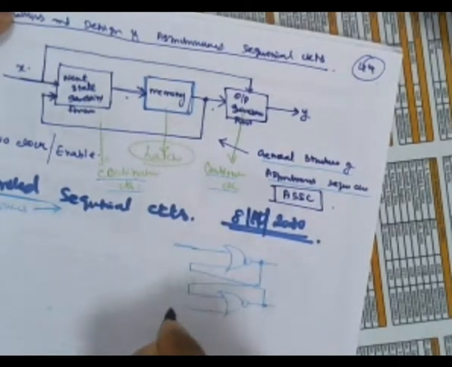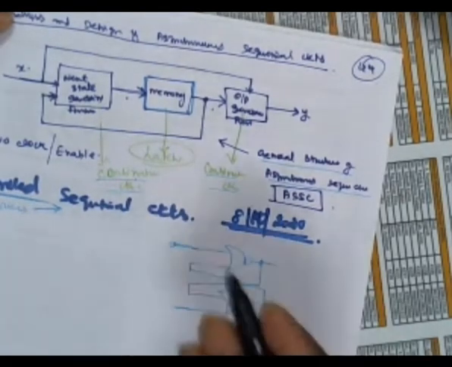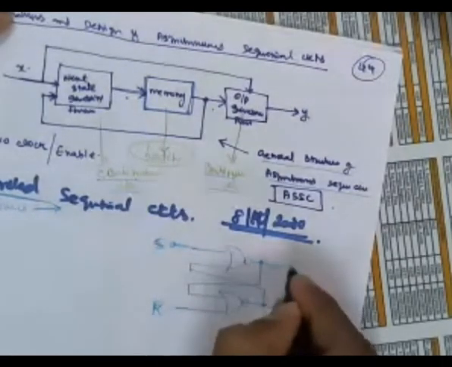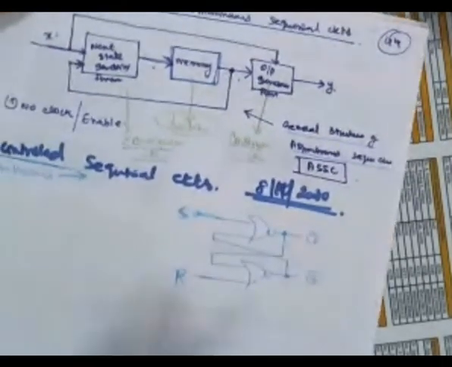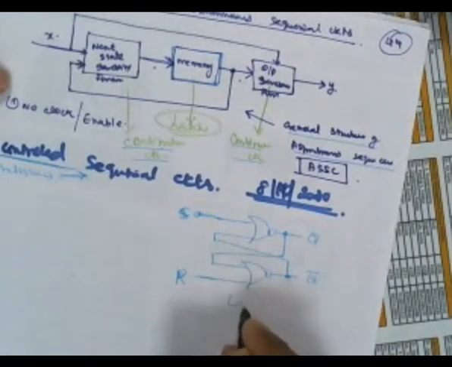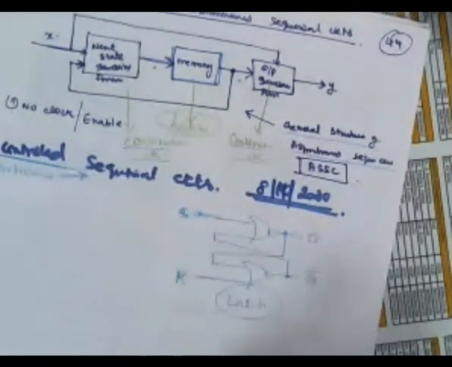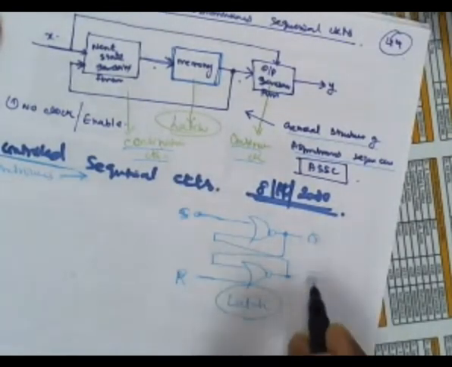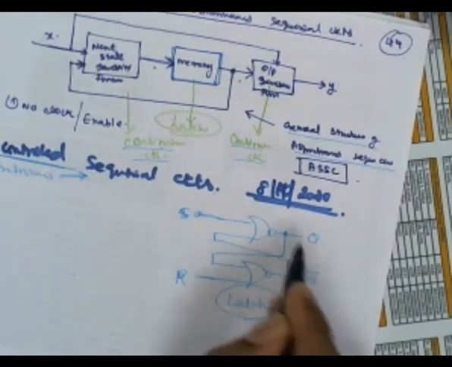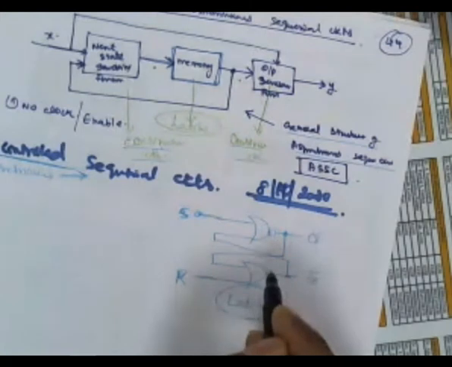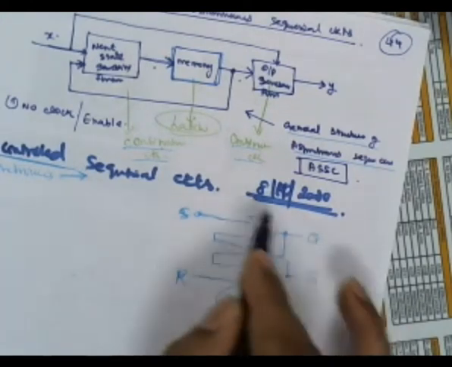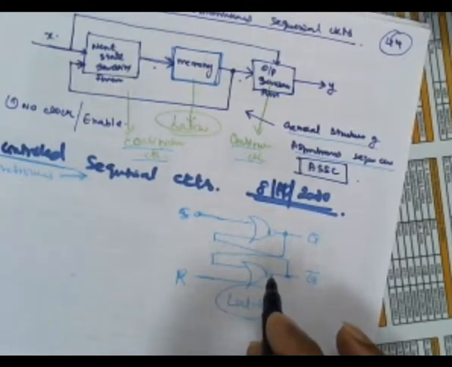In general, you take it as R, S, R, S. This is a Q, this is a Q bar. So this is the latch. But we don't have any control over this latch now. Whenever S and R are changing, automatically Q and Q bar will change according to its characteristic equation. If it is an SR latch, some response. If it is a T latch, some response. D latch, some response. And JK flip-flop, some response. However, the latch has some response, characteristic equation or performance.